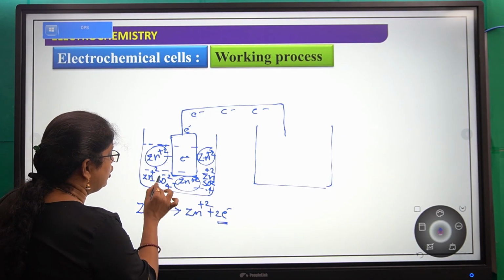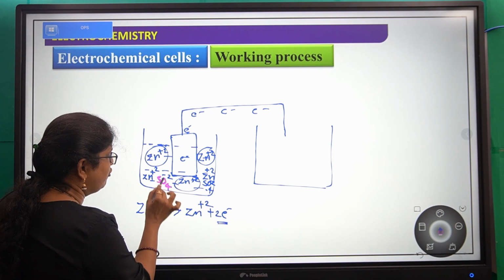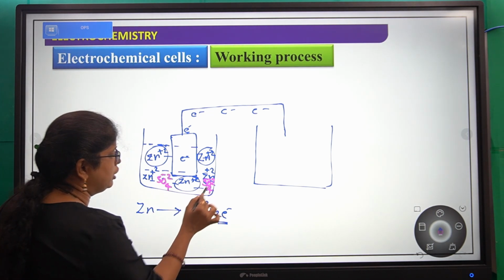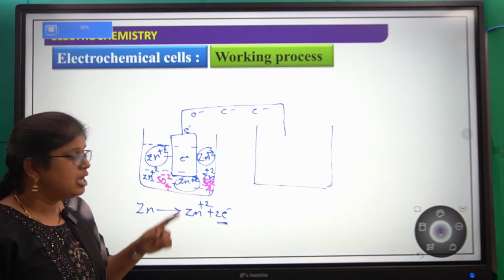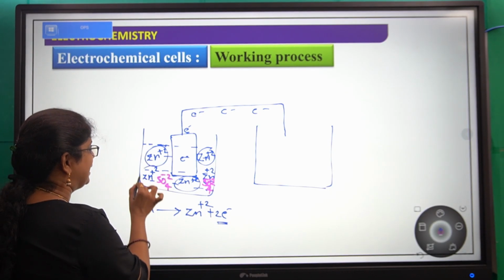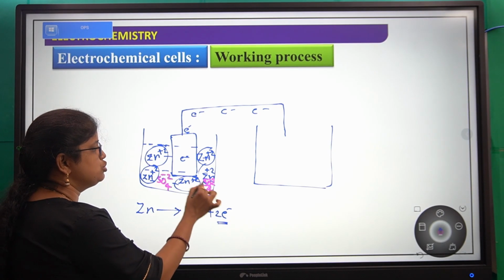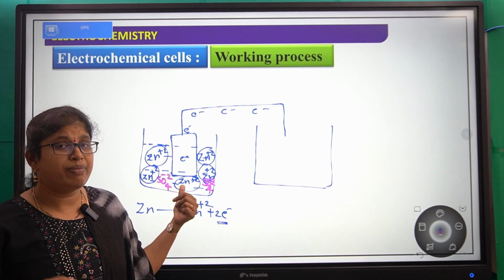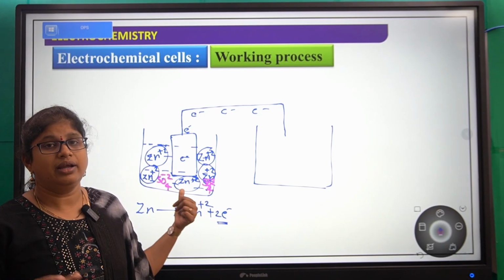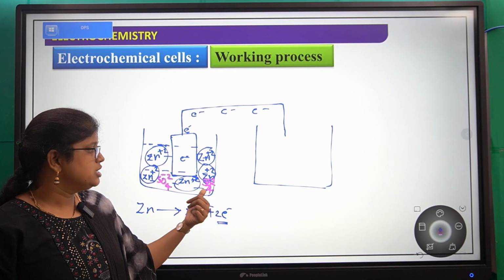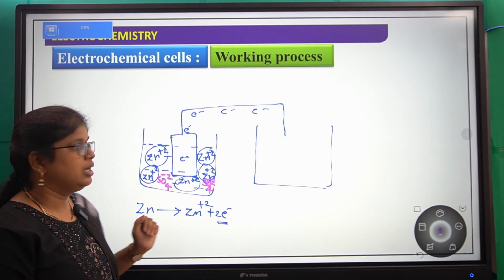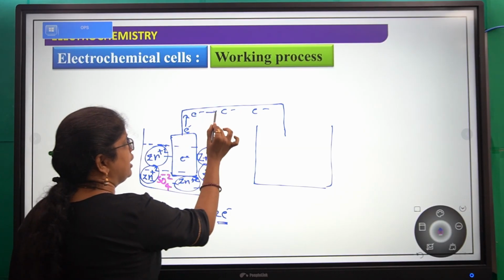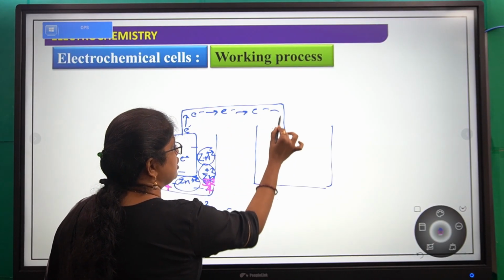Now look here, there are very few sulfate ions, but many zinc plus 2 ions. So what is happening? The number of positively charged ions is increasing here and sulfate ions are decreasing. Now, if we look here, the electrons are entering into this solution.